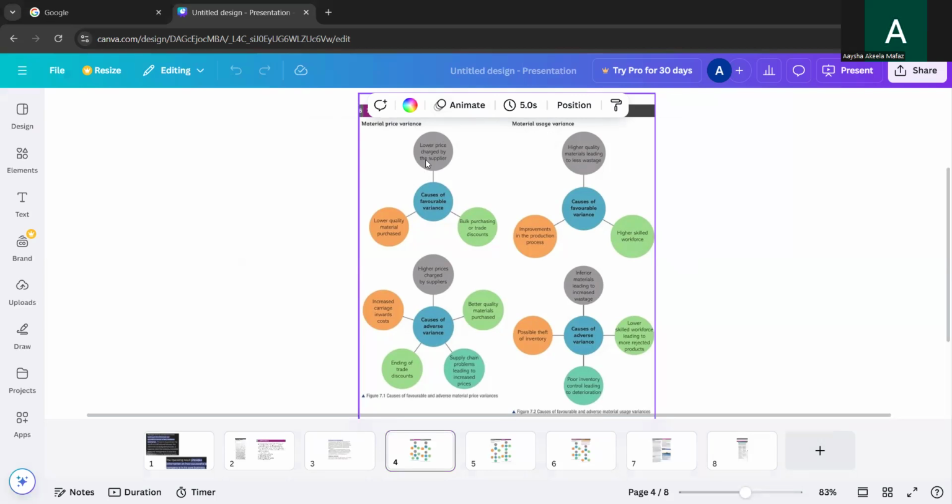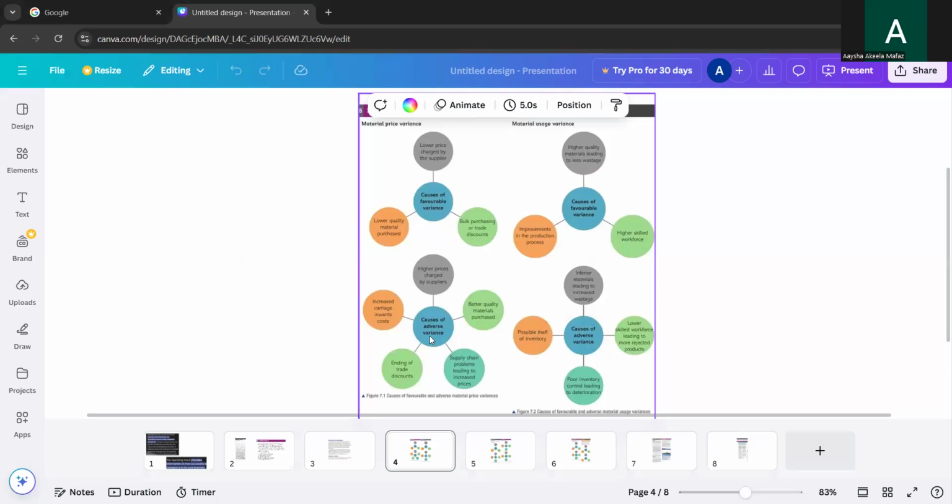So we'll see the reasons for favorable variance. First reason is lower price charged by the supplier. If the supplier has charged lower prices, then we can get a favorable variance. The second one is lower quality material purchased. If the material you're purchasing is of low quality, then also we can get a favorable one. The third one is bulk purchasing or trade discount. When you purchase in bulk, you'll get discounts, right? So that will also cause a favorable variance. You just have to understand these things. Did you understand now? Yeah, I understand that.